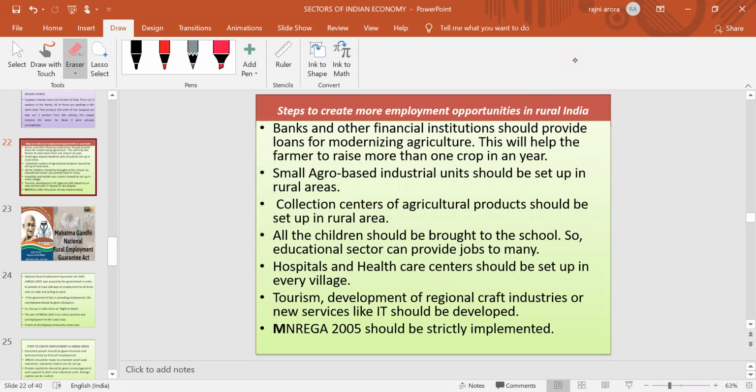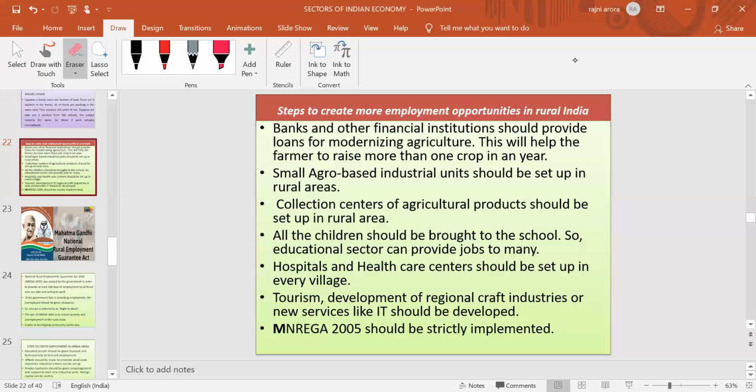Now the question arises: which kind of steps should be taken in order to provide more employment opportunities in rural areas? Which main steps should be taken by the government in order to provide more work to rural people?